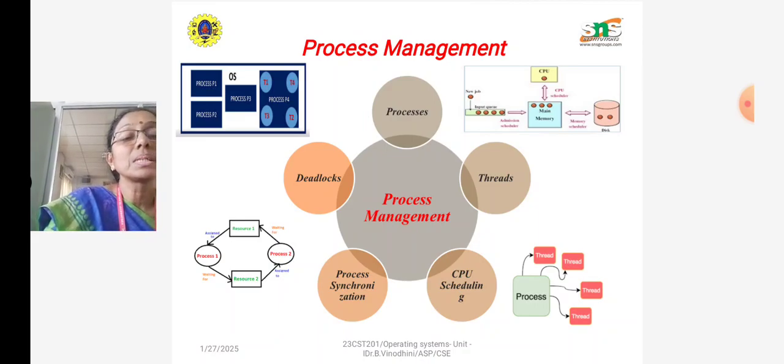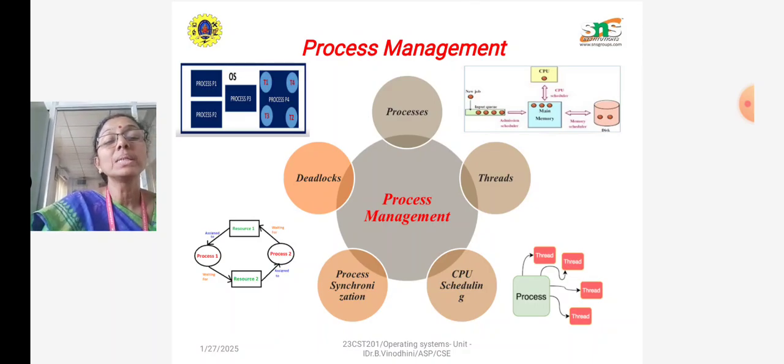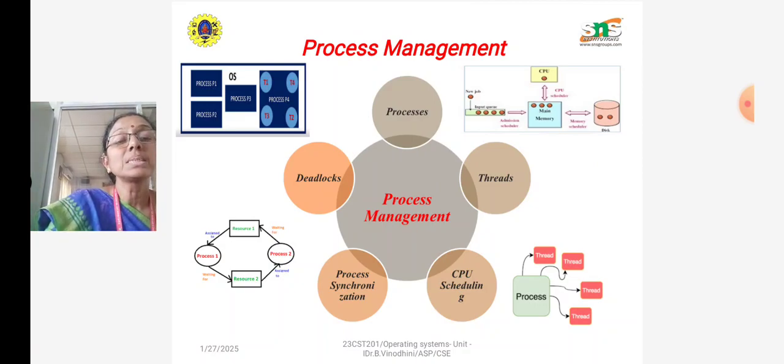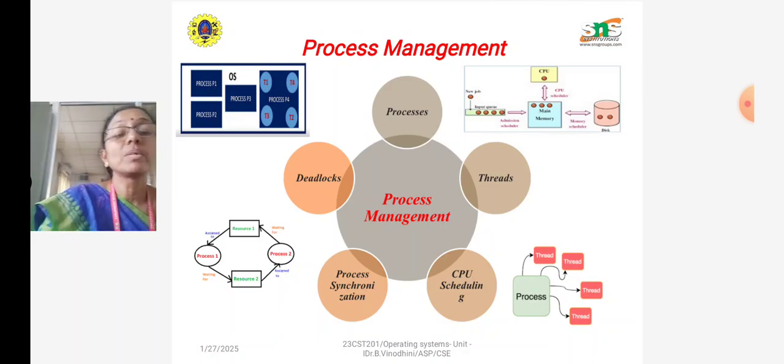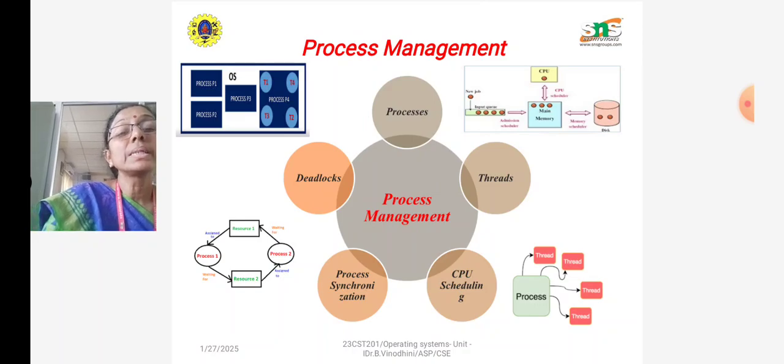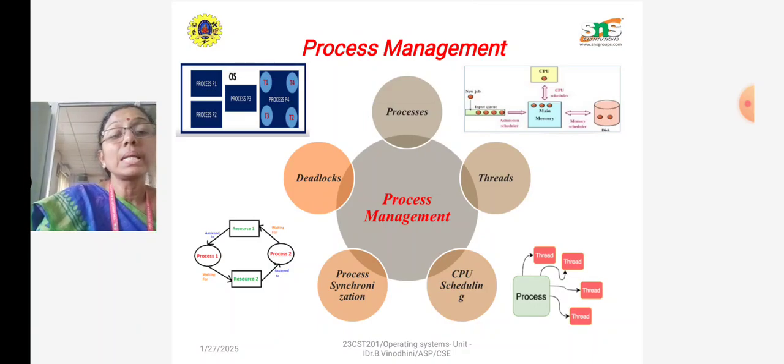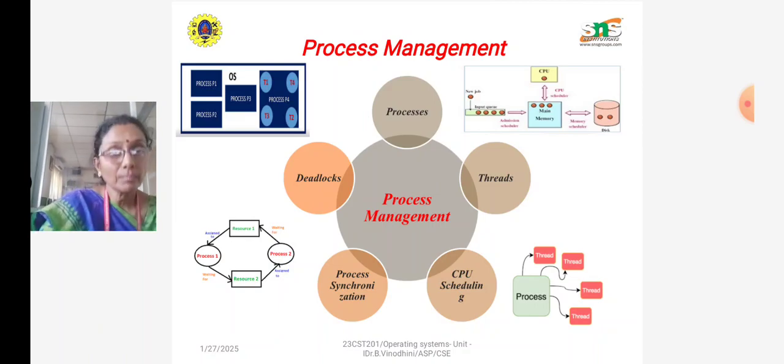So what does process synchronization mean? In a cooperating processes environment, every process should be synchronized. Suppose one process requests an IO device, then the remaining processes that want to use that IO device have to wait. That is the mechanism we have to provide for process synchronization. Next are deadlocks: the operating system provides mechanisms for identifying and handling deadlocks. These are the terms we are going to see in the process management topic.